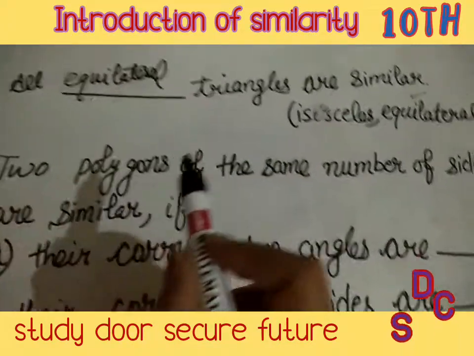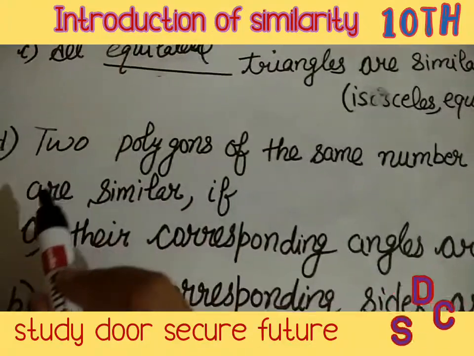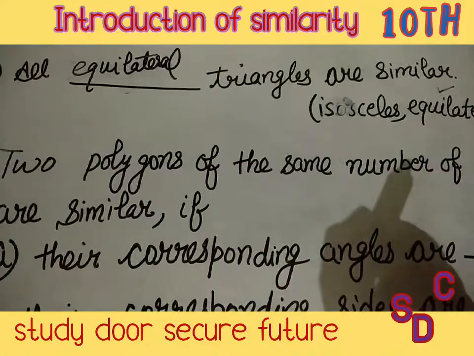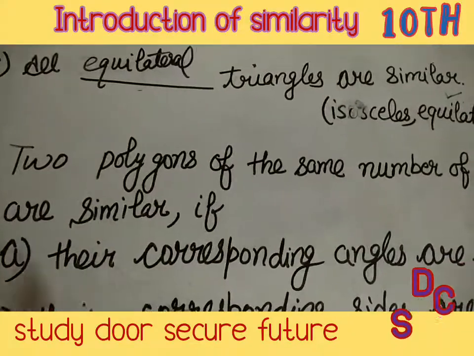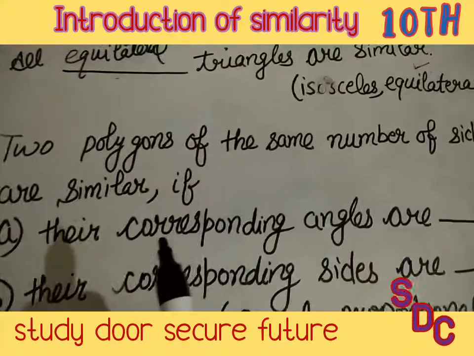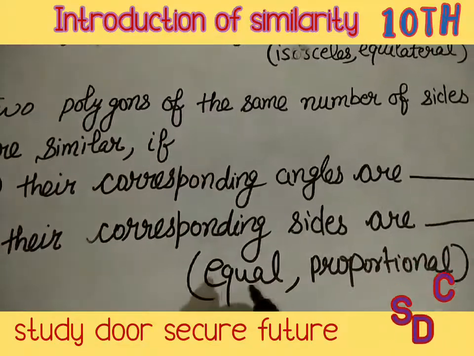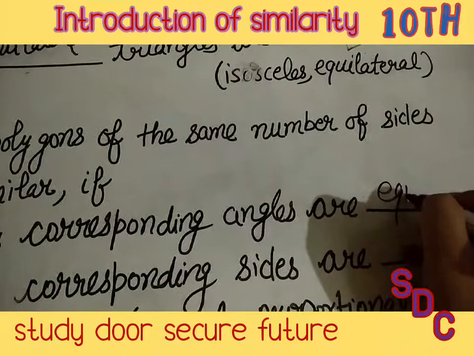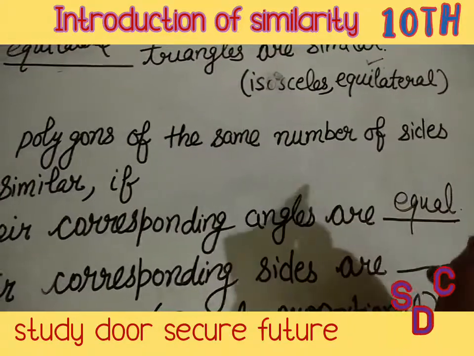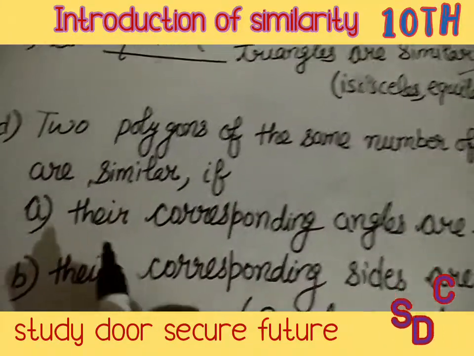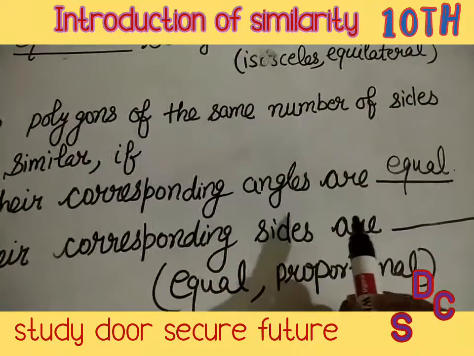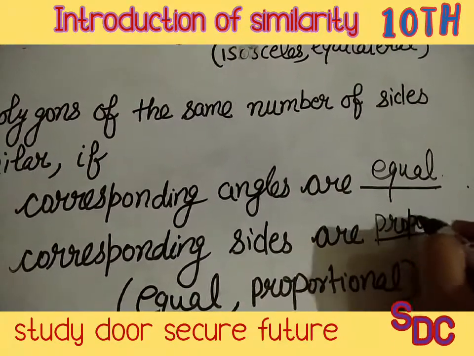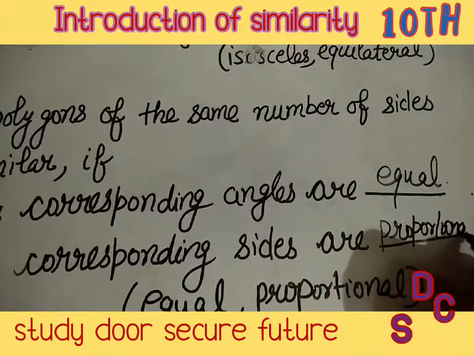Now, two polygons of the same number of sides are similar if their corresponding angles are equal, and their corresponding sides are in proportion. If their angles are equal, then their sides will be proportional. Their corresponding sides will be proportional.